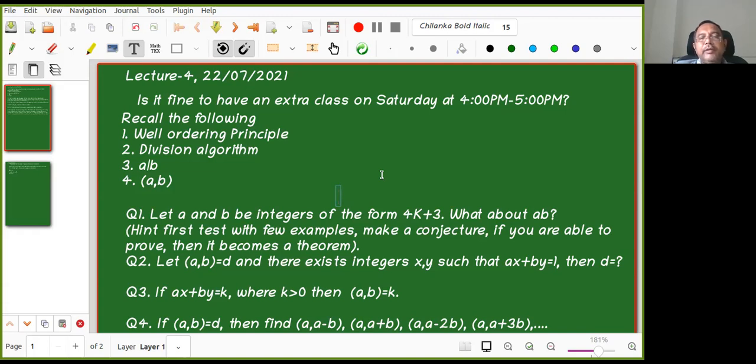Another weapon we have is the division algorithm. So if a and b are two integers and b is not equal to 0, then there exist unique integers q and r such that a is equal to bq plus r, and 0 is less than or equal to r is less than mod b, right? So the concept of division, a divides b. How did we define a divides b? First of all, a is non-zero. A non-zero integer a is said to divide b if there exists a k belonging to the integers such that b is equal to a into k, right?